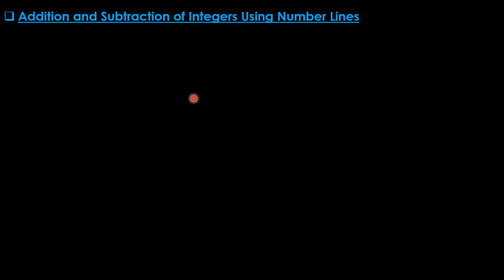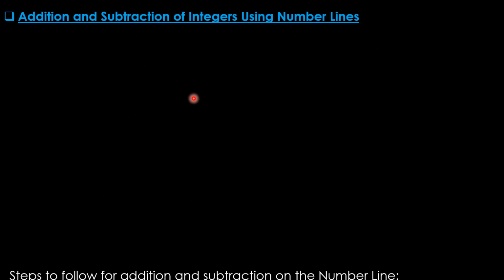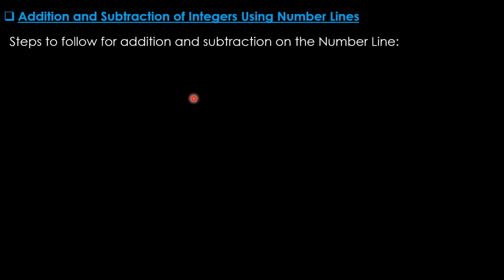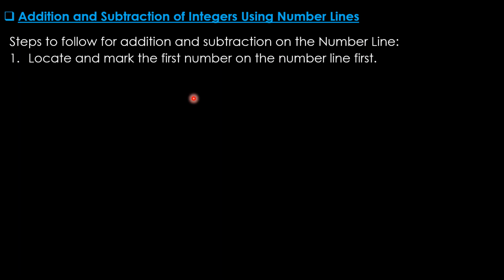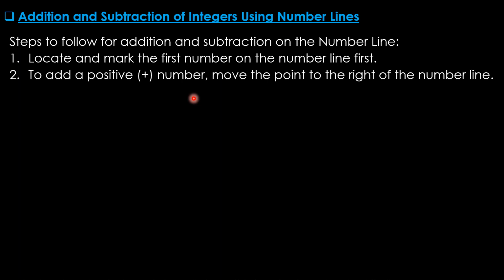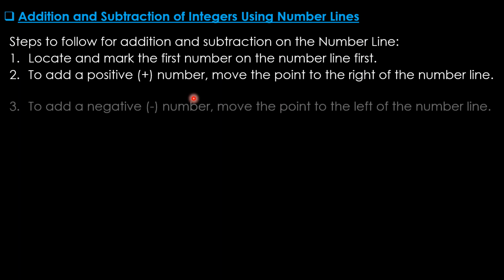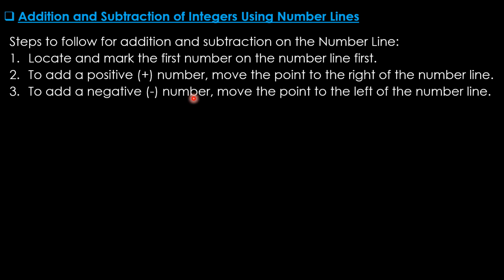Now addition and subtraction of integers using number lines. Steps to follow for addition and subtraction on the number line. First of all, locate and mark the first number on the number line. Then to add a positive number, move the point to the right of the number line. But to add a negative number, move the point to the left of the number line.